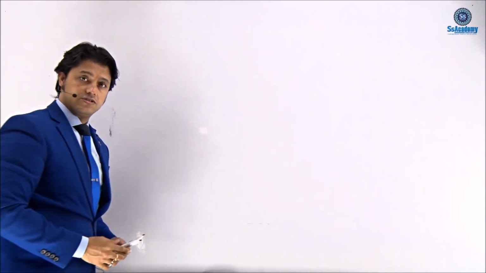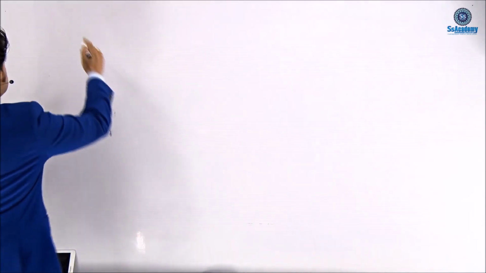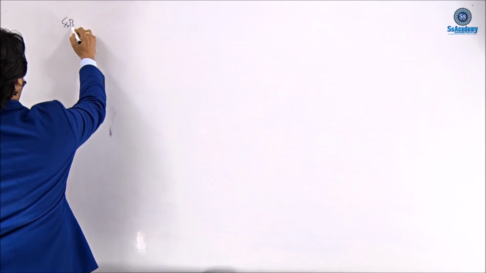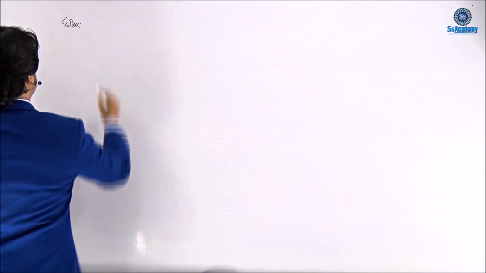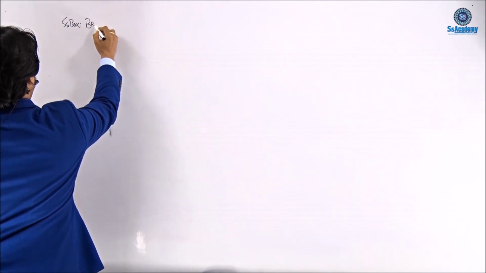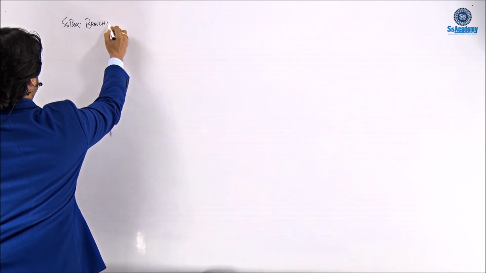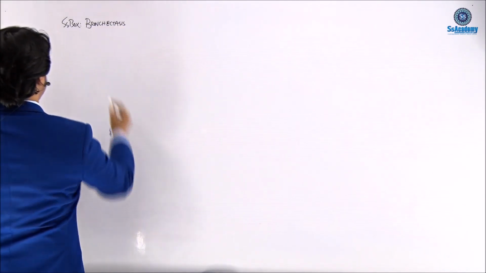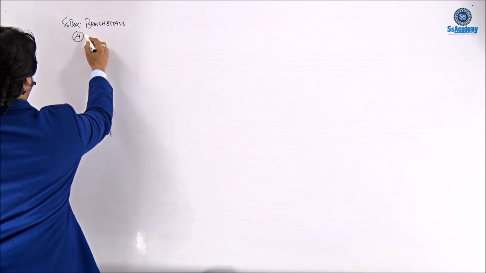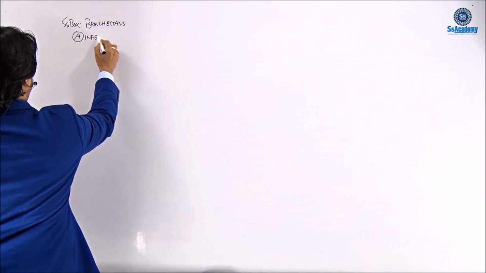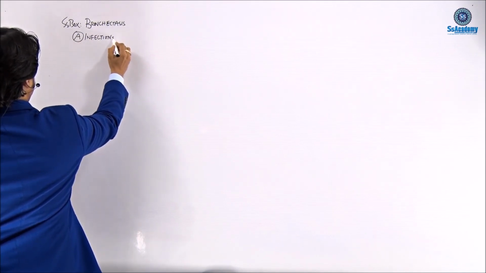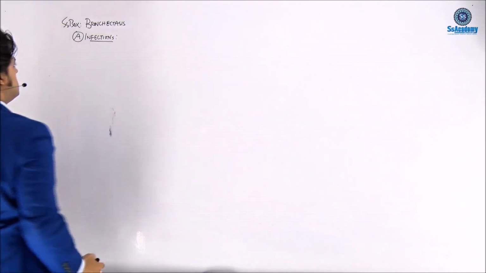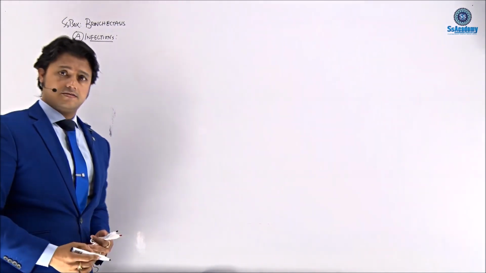That is the underlying etiologies. So let me start with the boxes. These boxes are really important. The start is bronchiectasis. As I said, bronchiectasis is nothing but infections.